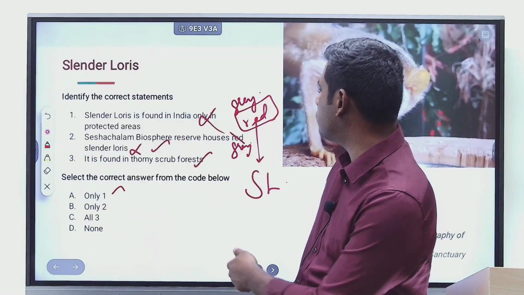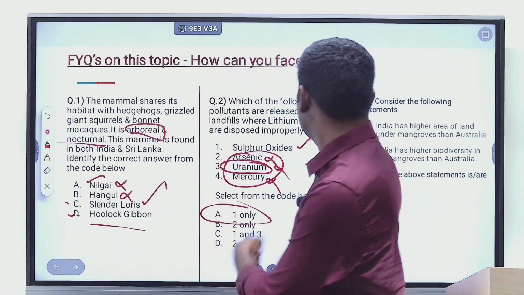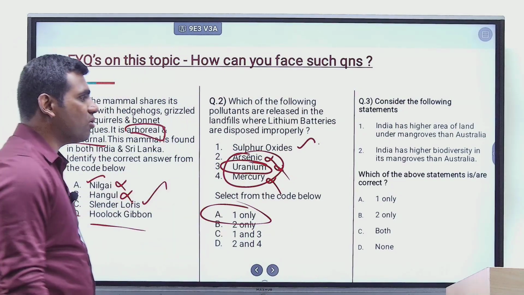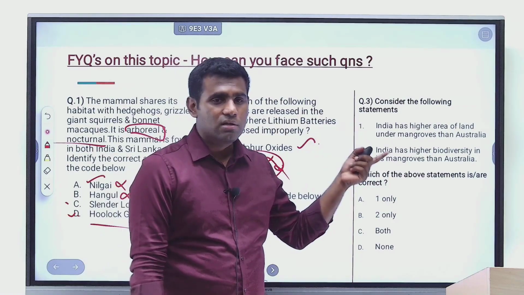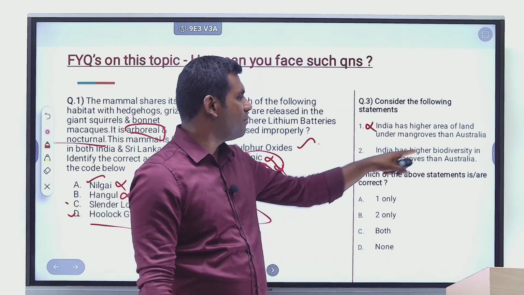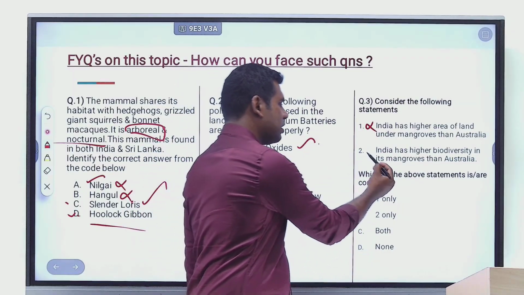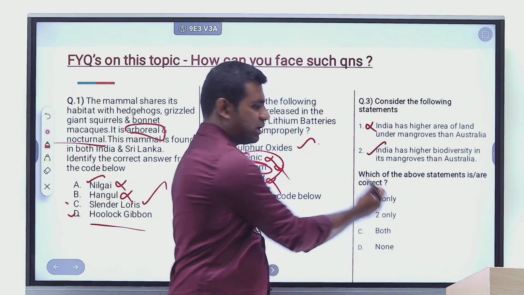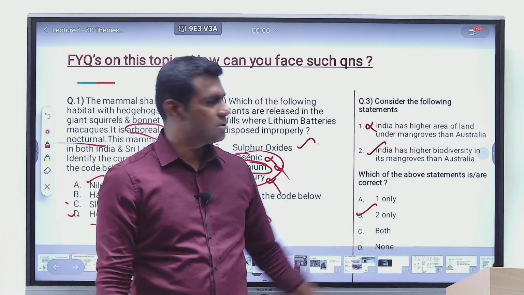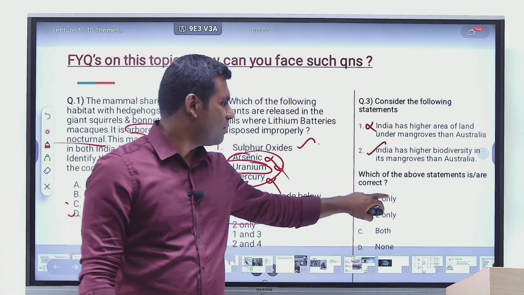That's a question I have framed here. You can see question number 3. Statement 1: India has higher area of land under mangroves than Australia, which is incorrect. Statement 2: India has higher biodiversity in its mangroves than Australia, which is right. So 2 only is the right answer. This is how a question will be framed, just because a report has been published.